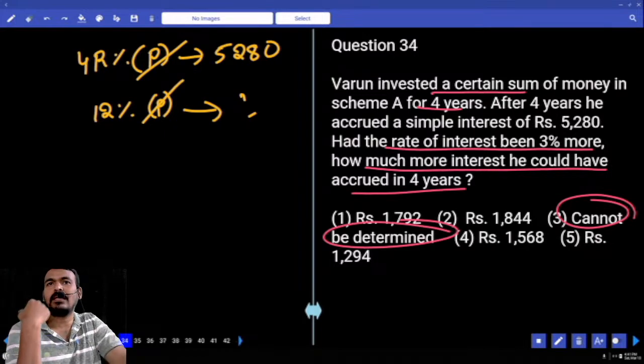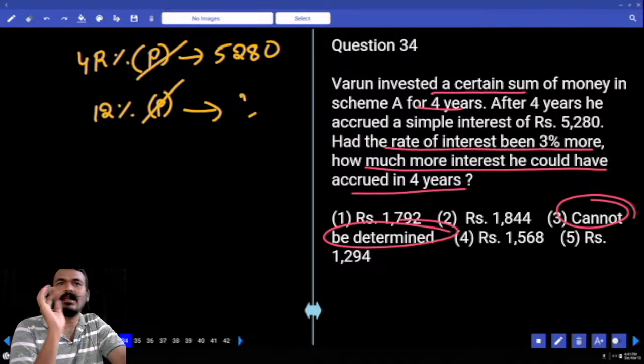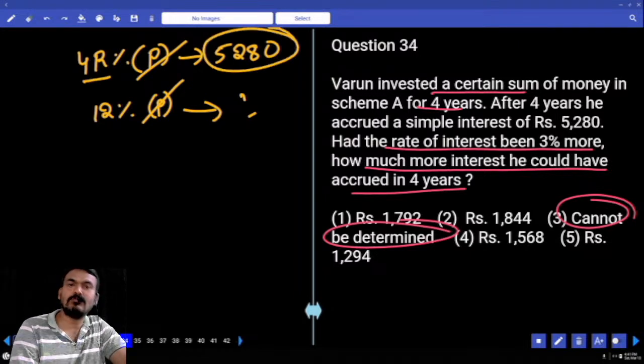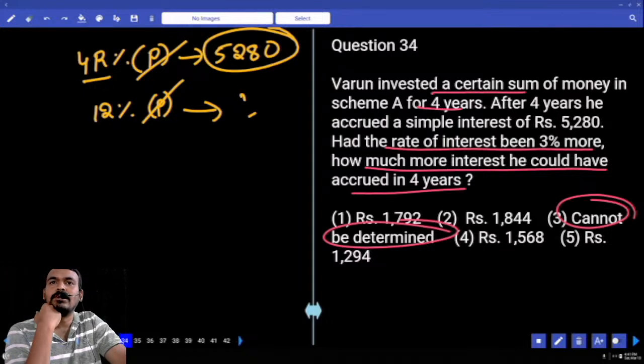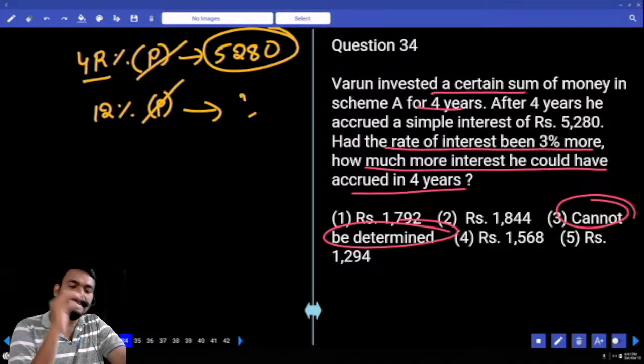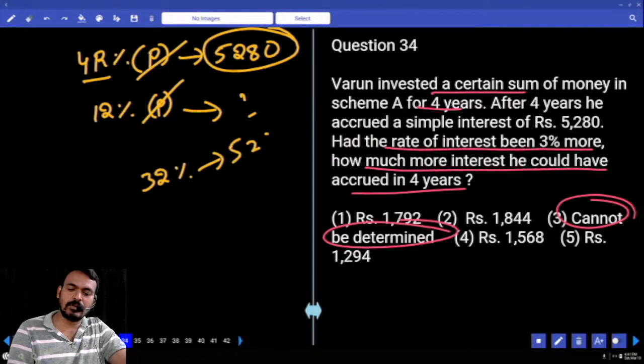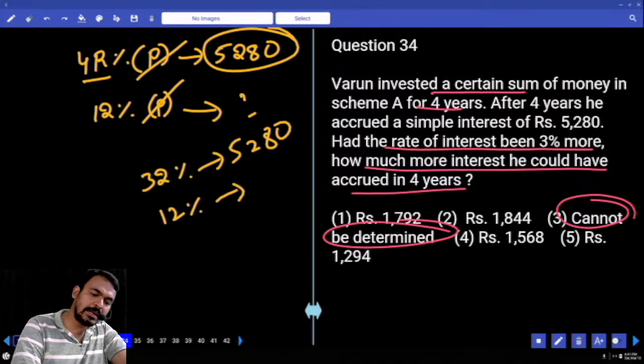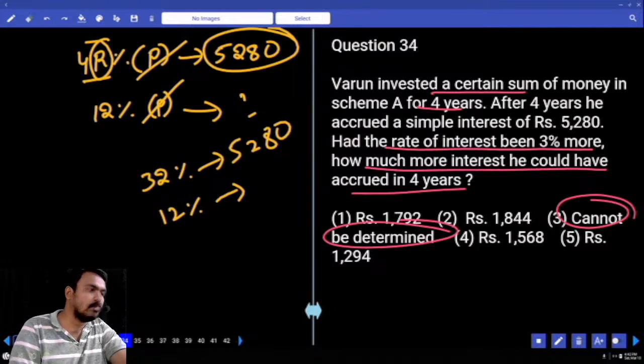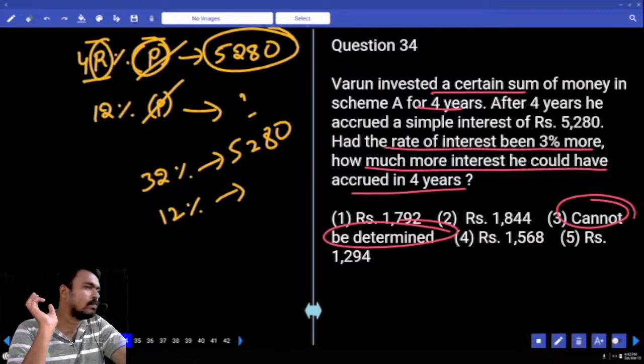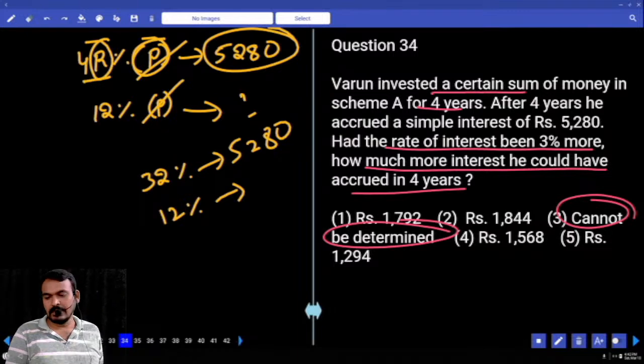Suppose the rate percent is given. Per annum rate percent of 8% is given. 4 8s are how much? 32. Means 32% value is how much? 5280. In the second case, per annum how much percent extra interest? 3%. In that case, directly we get 32% value is 5280. We require how much percent? 12%. But here the rate percent is unknown and the principal is also unknown. How many unknowns are there? 2 unknowns. Then the answer cannot be determined.